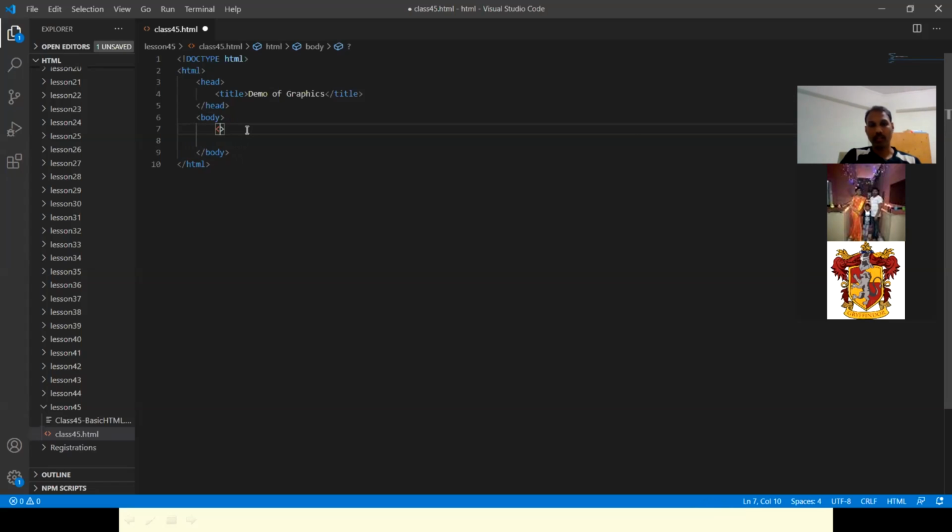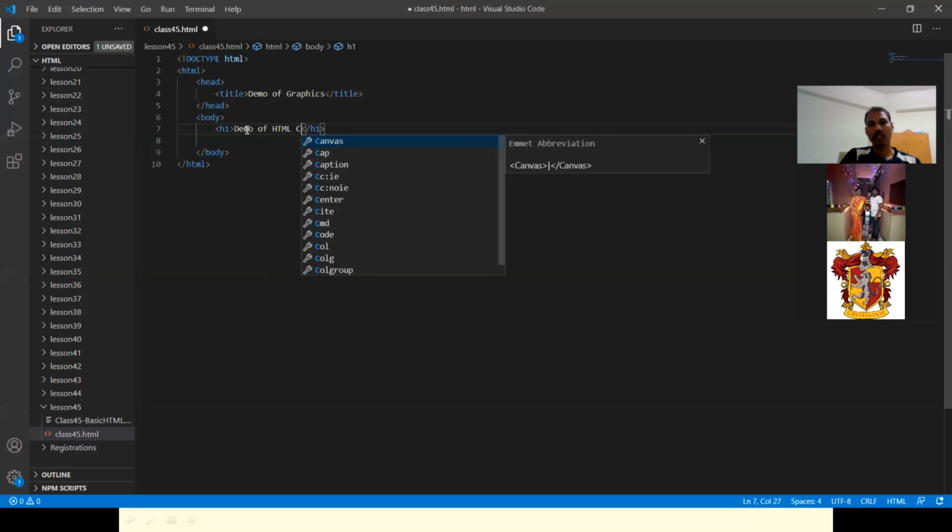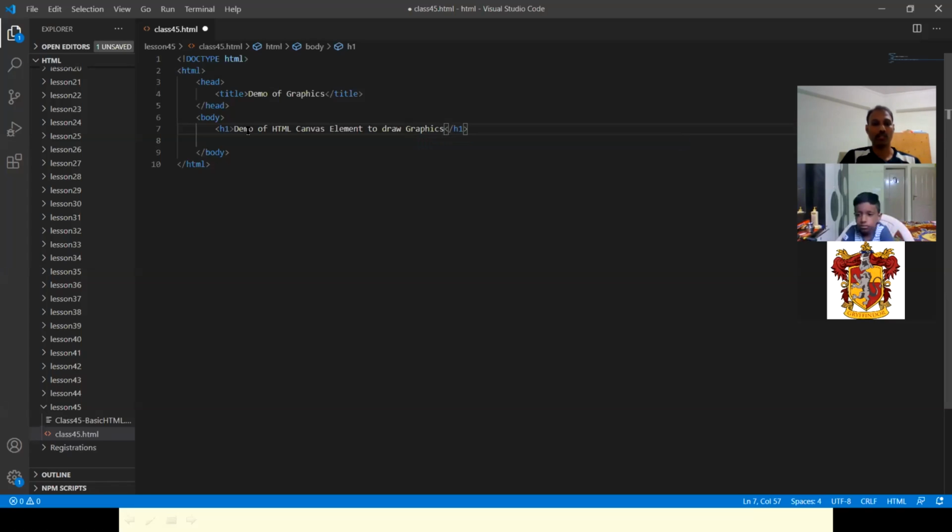So let's try this one. I'm going to give an H1 here: demo of HTML canvas element to draw graphics image. Then we'll add a paragraph tag, and in the paragraph tag let's use canvas.